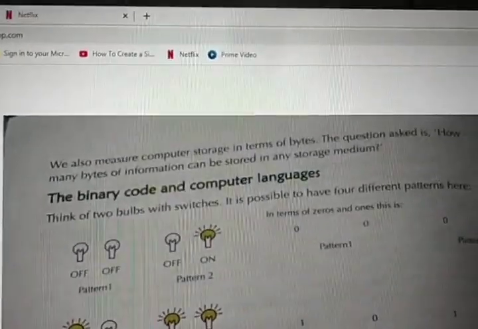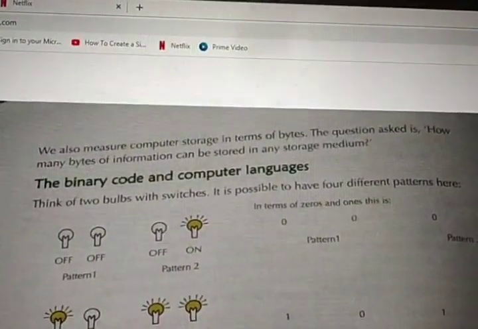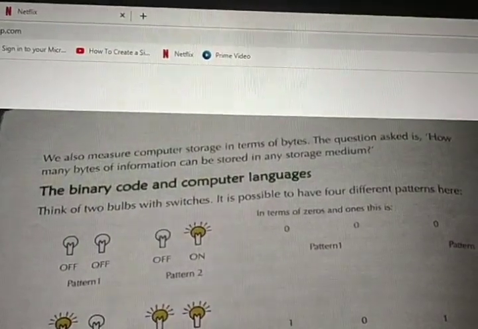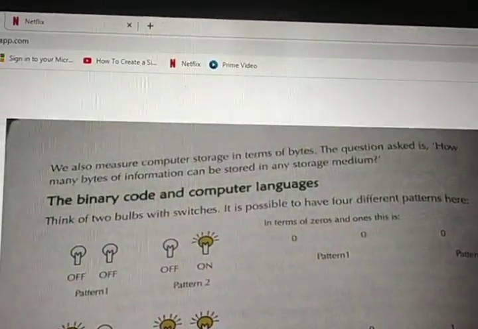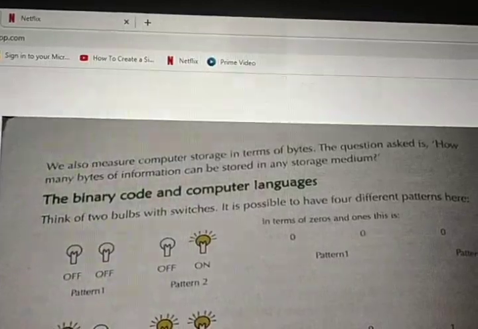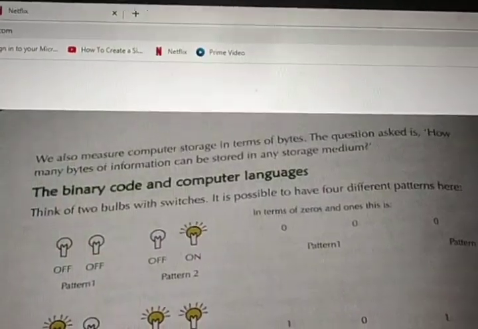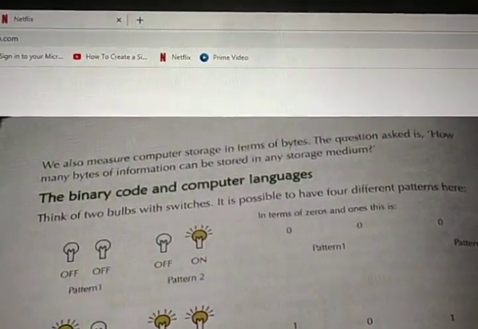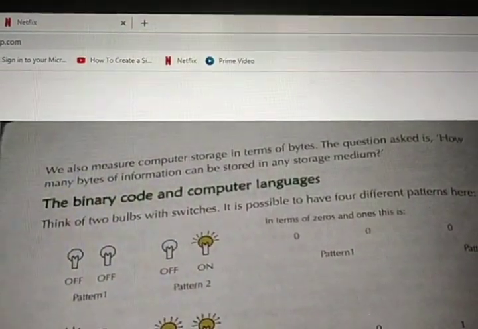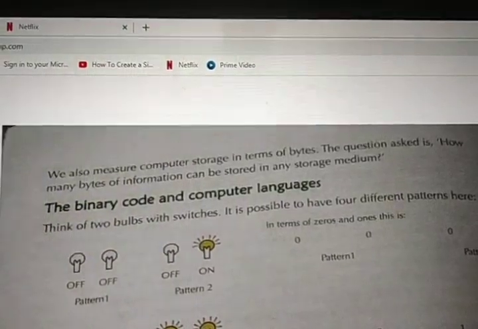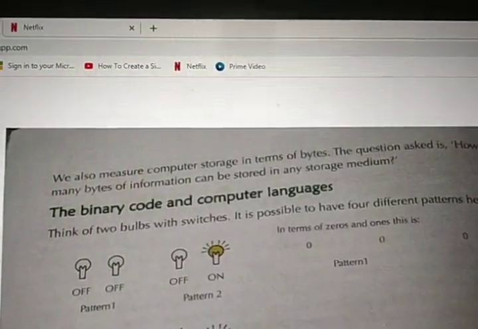We also measure computer storage in terms of bytes. Computer storage is measured in bytes only, depending on how many switches are there in a chip. If you have millions of switches, the storage is decided accordingly. If you have billions of switches, the storage is decided accordingly. For example, if it is 10 GB, the switches will be in millions. GB, gigabytes. Do you remember? Computer storage is in terms of bytes, gigabytes.